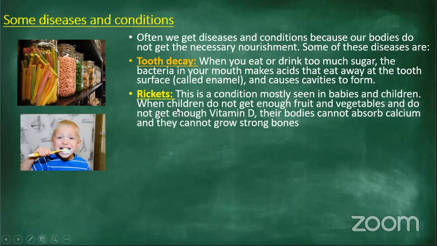I see Molly saying, ma'am, what is kwashiorkor? Very good question. We're actually going to talk about that in the next slide. So keep watching, Molly. Trevor says milk. Very good. So you need to drink lots and lots of milk so that you can get calcium. Babies and children about 6 years old, 7 years old, are prone to getting rickets because they do not have calcium in their bodies. Dobu says cheese and milk, yogurt. So a lot of dairy products.